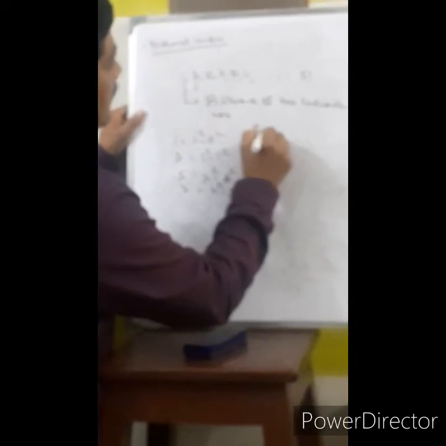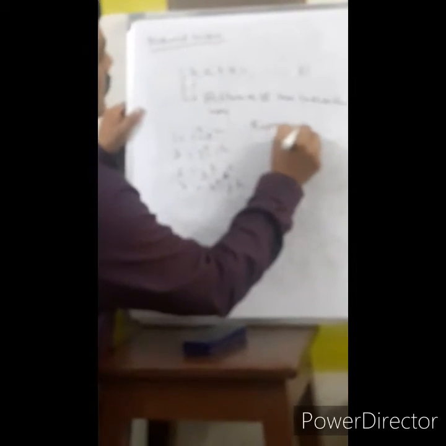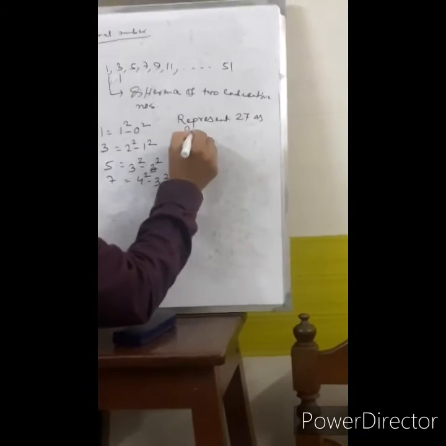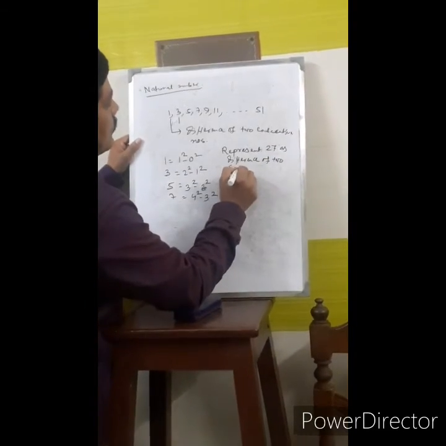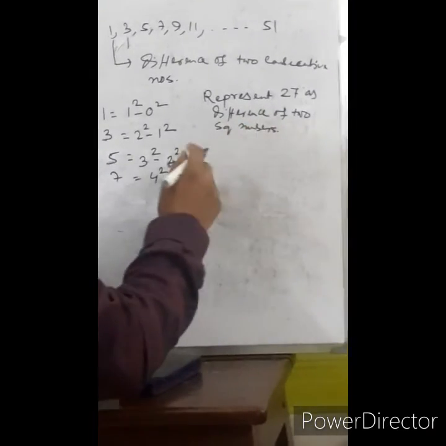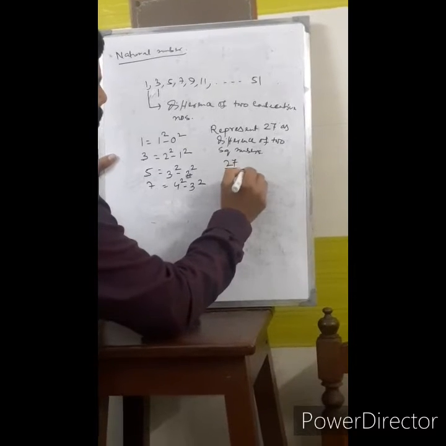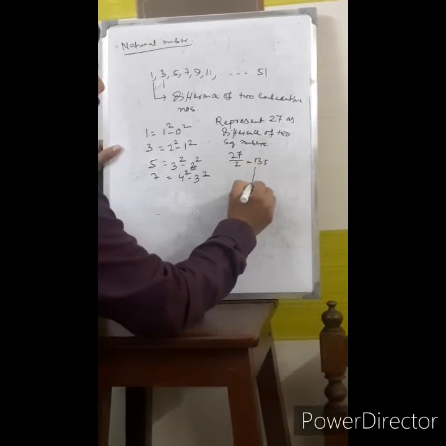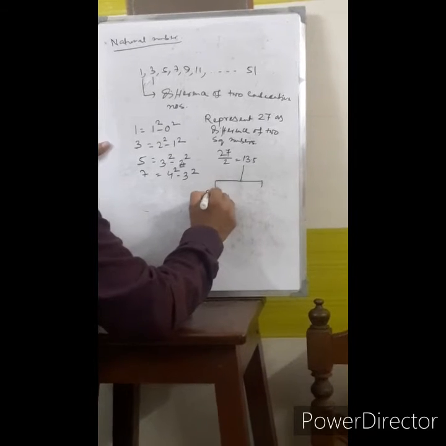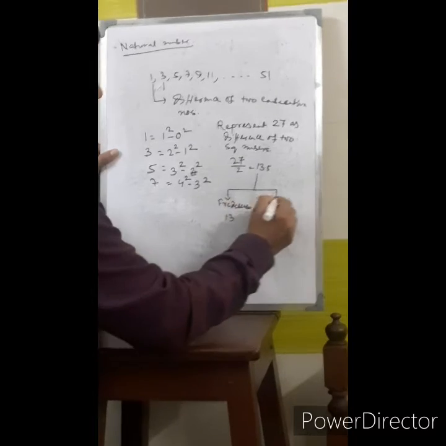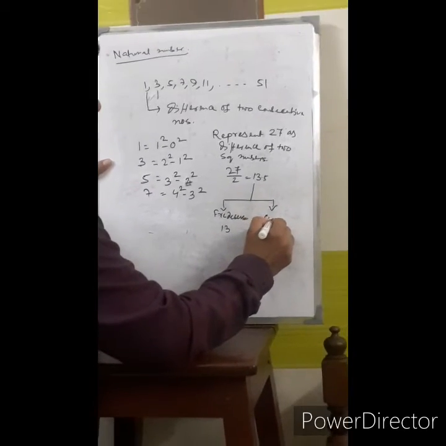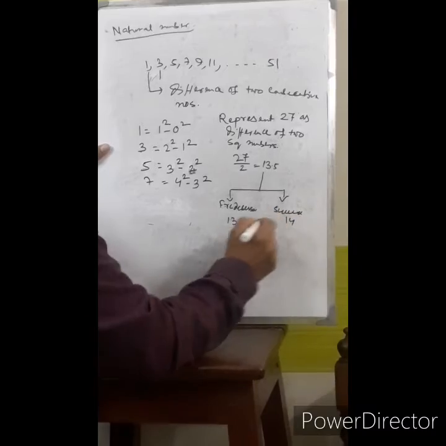Suppose I have been asked to represent 27 as the difference of two square numbers. Then what I will do, I will just divide 27 by 2, that is 13.5. Its predecessor is 13, successor is 14.